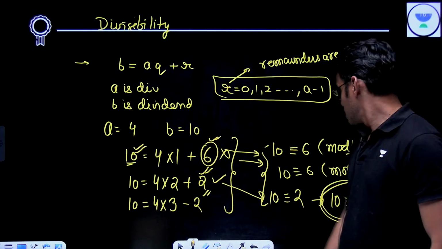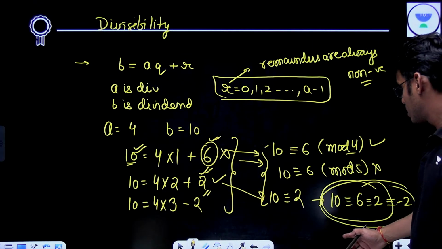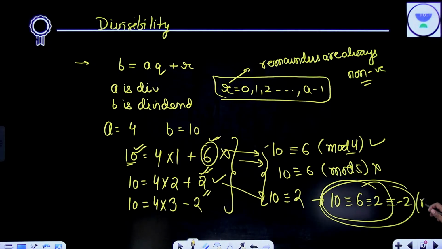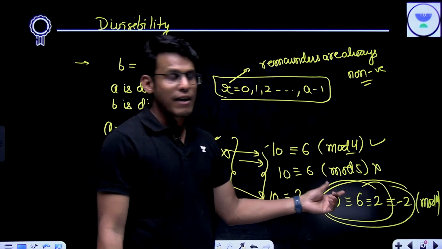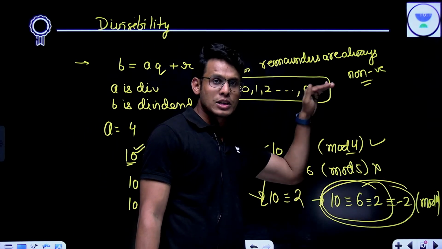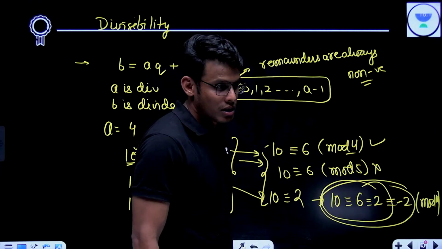Where is mod in the last line? So this is mod 4, right? This is assumed. Usually the mod is given in the situation. Everywhere I won't be writing mod. You have to assume it based on the context.